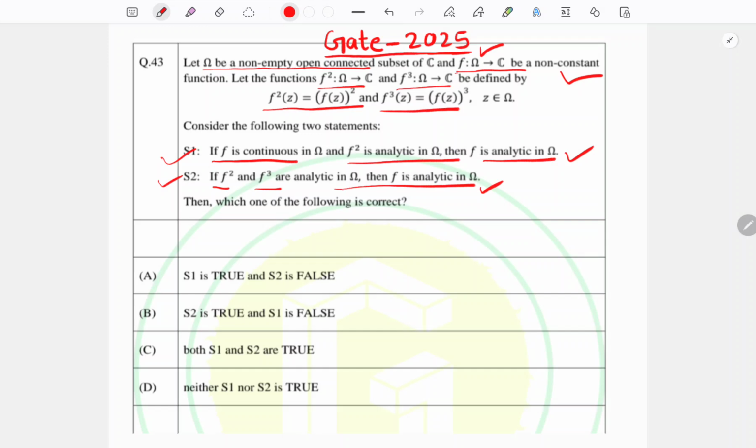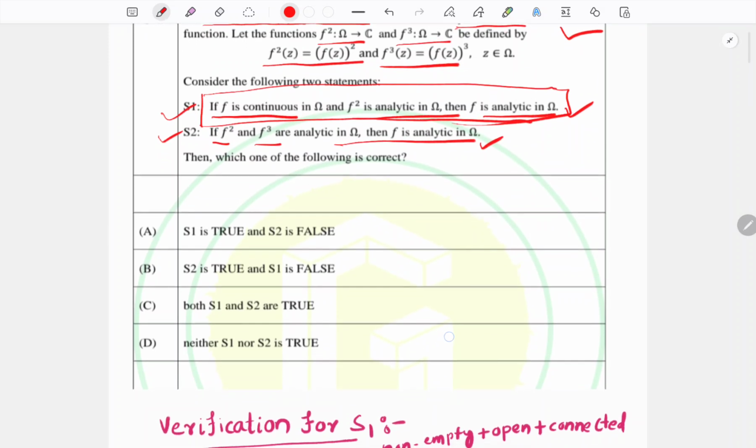To prove statement S1 requires very deep analysis. So in this video we will mainly prove the statement S1, because otherwise the video will be very lengthy. To avoid a lengthy video, we are providing the proof of S1, and both of the statements are true. In this video we will prove that if f is continuous and f square is analytic, then f is analytic. This is our target in this video. Let us proceed.